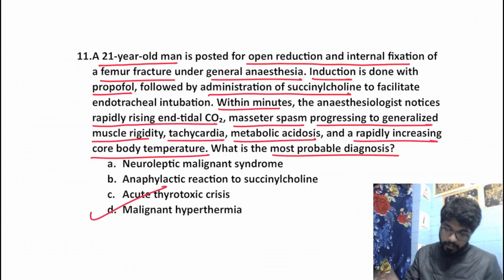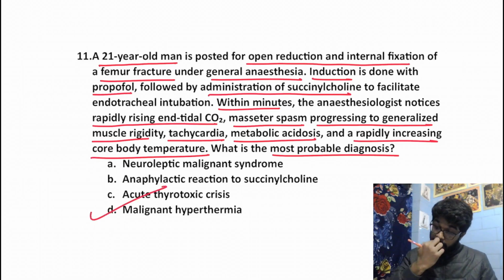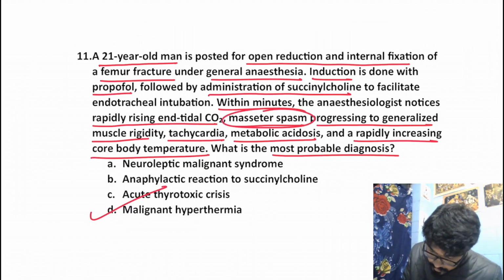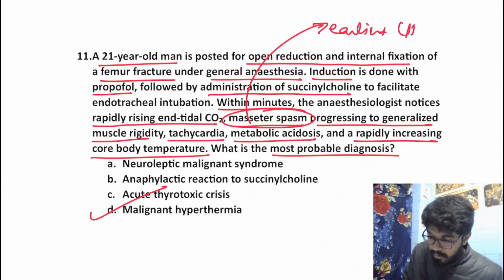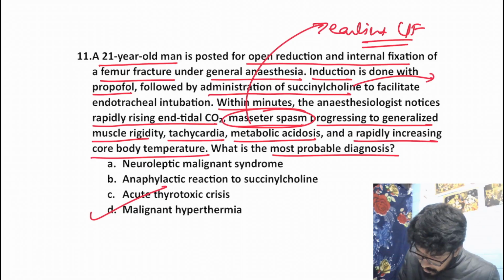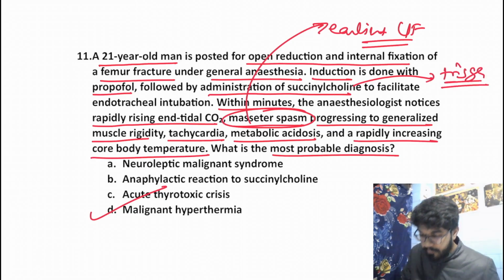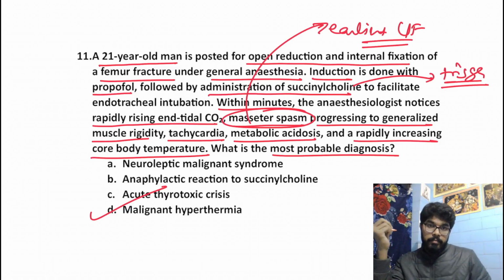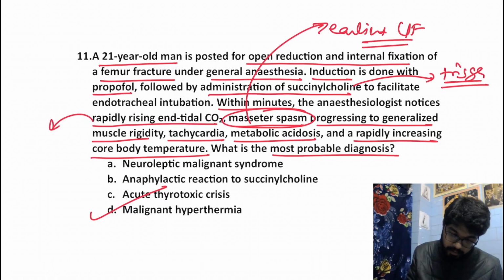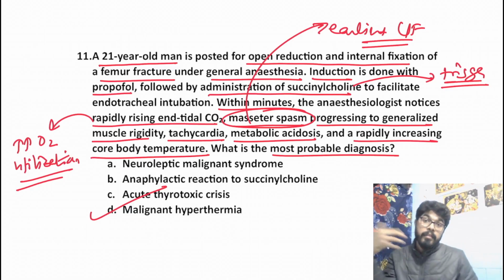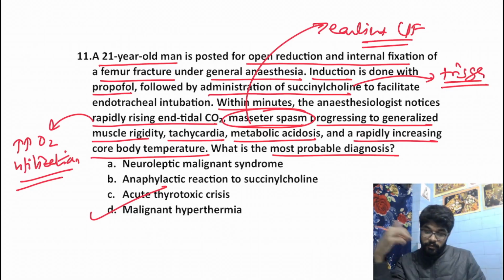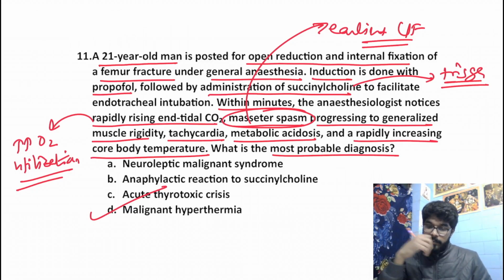Everything regarding malignant hyperthermia has been given over here. Right, it starts with masseter spasm. Masseter spasm is actually the earliest clinical feature. There was succinylcholine, which is a trigger for malignant hyperthermia. Rapidly rising end-tidal CO2. Now this is due to increased oxygen utilization. Right, muscle rigidity, tachycardia. This increased metabolism results in metabolic acidosis and increase in core body temperature. Okay. Without doubt, the answer is malignant hyperthermia.